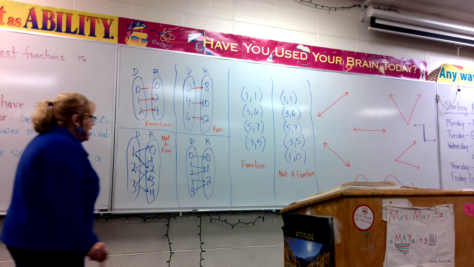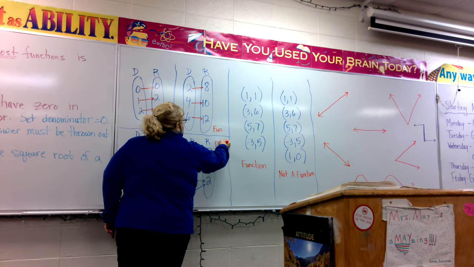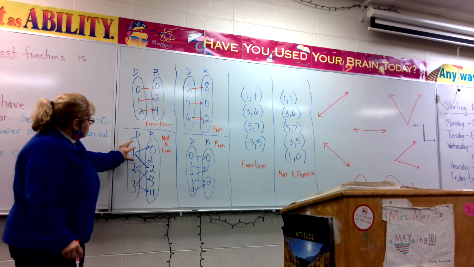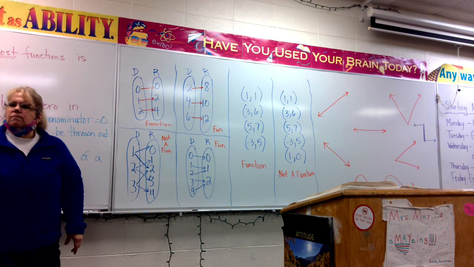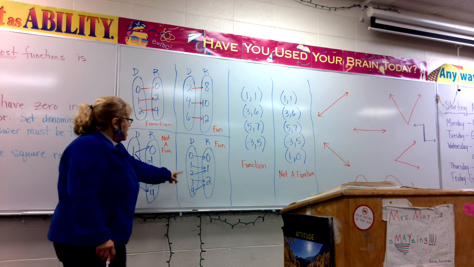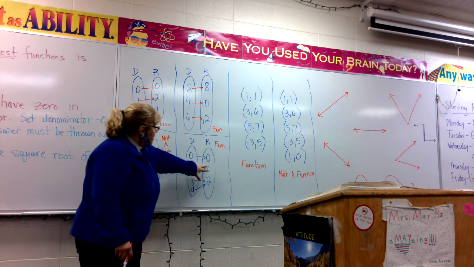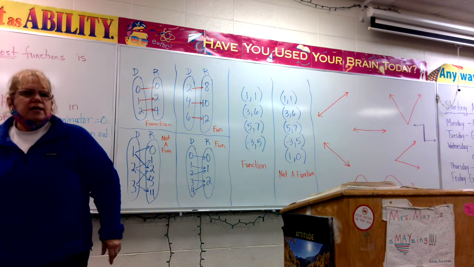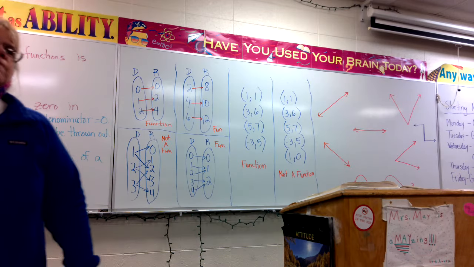As long as every x only goes to 1y, it is a function. The minute you have an x going to two different y's, then it's not a function. So every x has to be paired with only one y. It doesn't matter if they're paired with the same y, they just can only be paired with one y. Does that make sense? Yes. Questions so far?